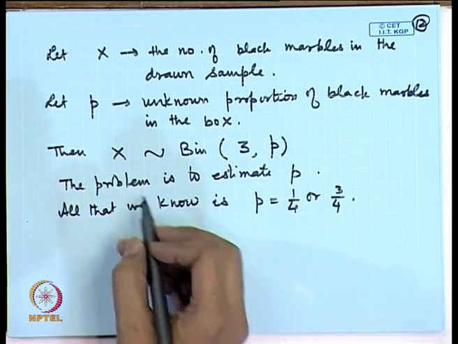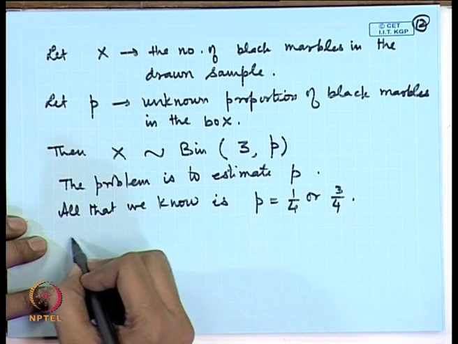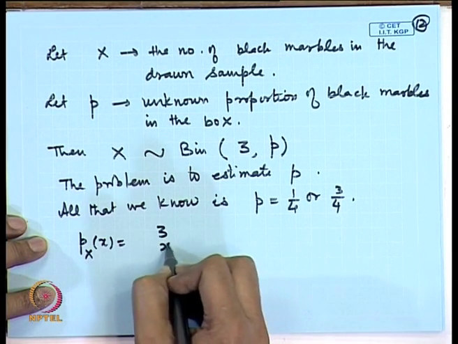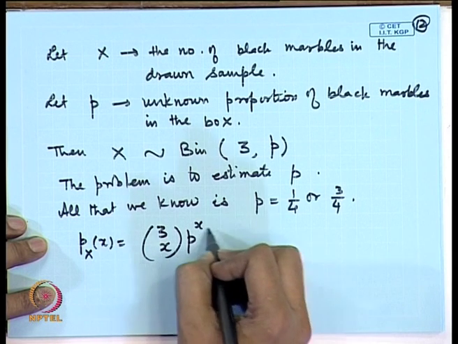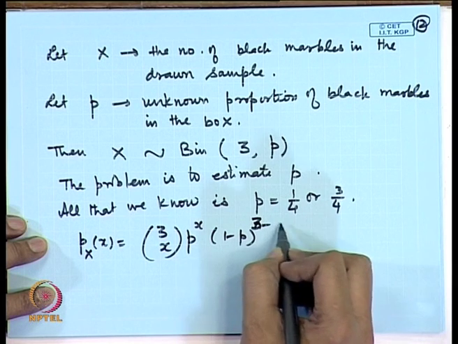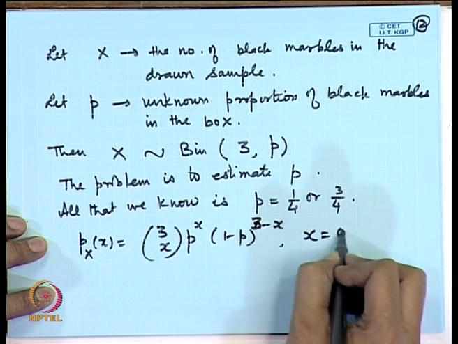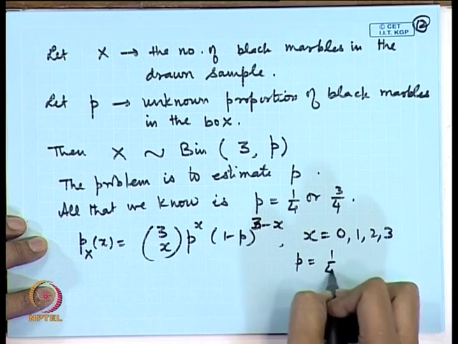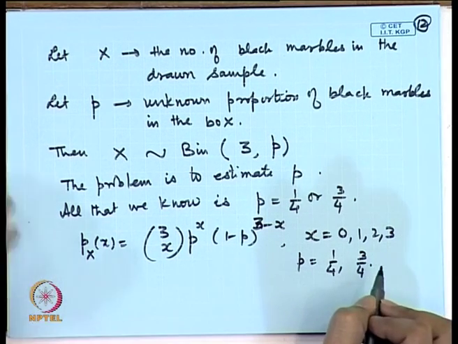So, we may write down the probability mass function of x as 3 C x p to the power x, 1 minus p to the power 3 minus x, x is equal to 0, 1, 2, 3, and p is either 1/4 or 3/4.